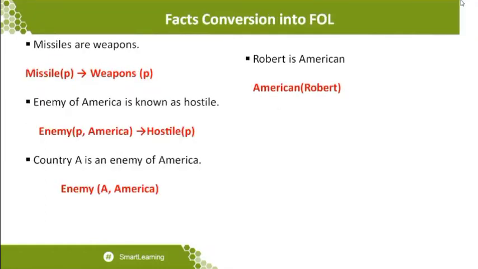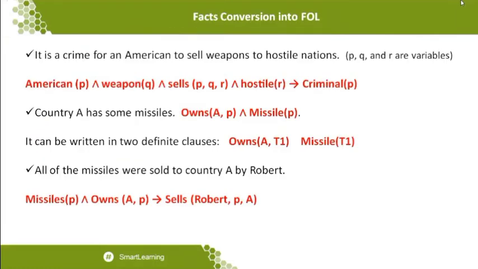What is the statement? I can write it: American of Robert. This is statement number 1. I can write it because this statement does not have any connectivities. So I'm writing that particular statement as a separate statement as an initial stage. The next statement we have is enemy of A, America. That statement I write as a separate statement. And the next statement I can write is owns of A, T1 and missiles of T1.